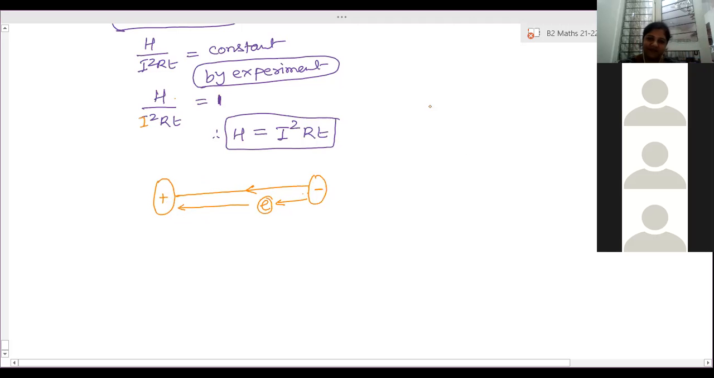Ma'am, could you explain from the beginning? I didn't understand. When electrons are moved from one terminal to another terminal, in this way the electrons move from one end to the other end. When these electrons are moving, work has to be done. Will it move by itself? No, ma'am, work has to be done. That work done is stored in the electron in the form of electrical energy, which is the kinetic energy. So for doing work you need energy, and that energy is stored in the electron.